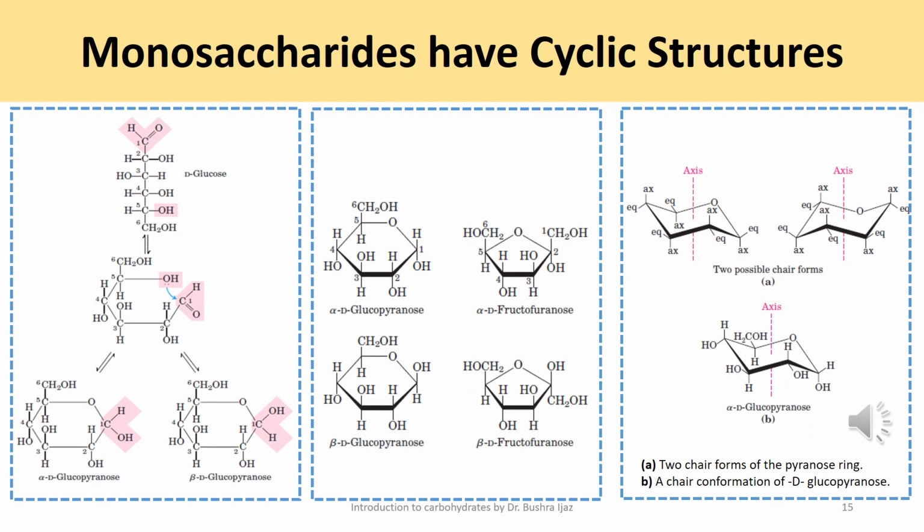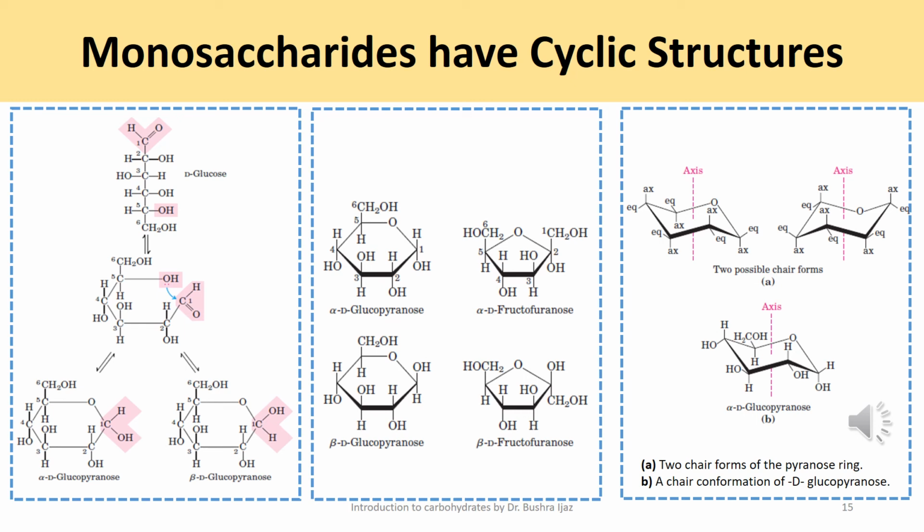For simplicity, all the structures of aldoses and ketoses were represented as straight chain molecules. But in fact, in aqueous solutions, as I've told you earlier, aldotetroses and all the monosaccharides with 5 or more carbons in their backbone occur predominantly as ring structures, or cyclic rings, in which the carbonyl group has formed a covalent bond with the oxygen of a hydroxyl group along the chain.